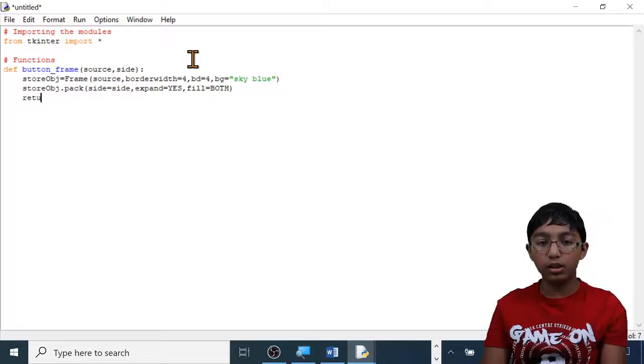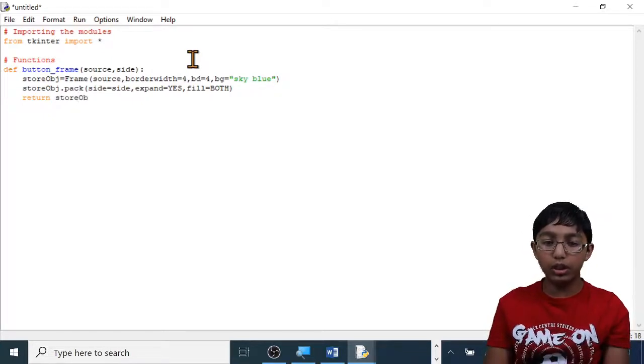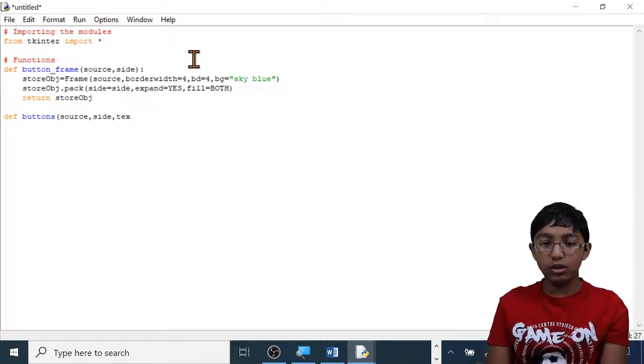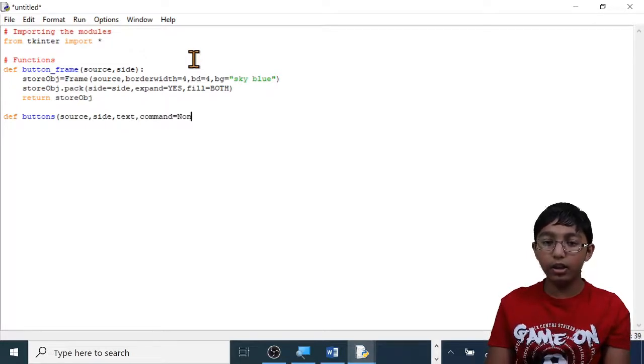Then type return space store capital OBJ, enter, enter. Now let's create the second function. This is going to be the buttons. Define space buttons, open brackets, source, comma, side, comma, text, comma, command equals capital N none, close brackets, colon, enter.